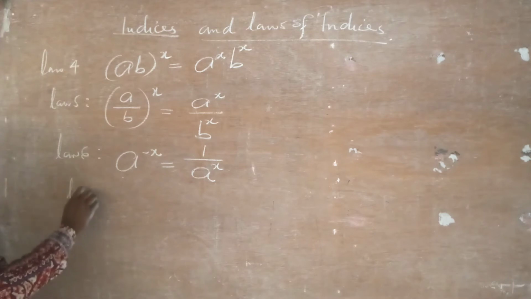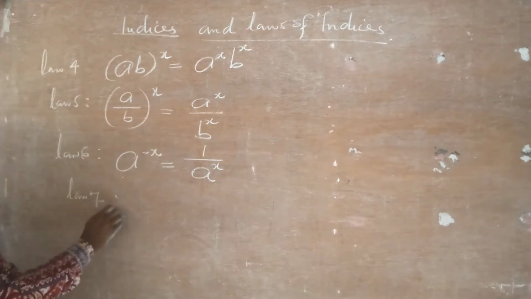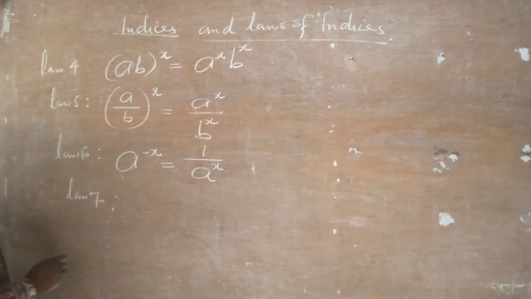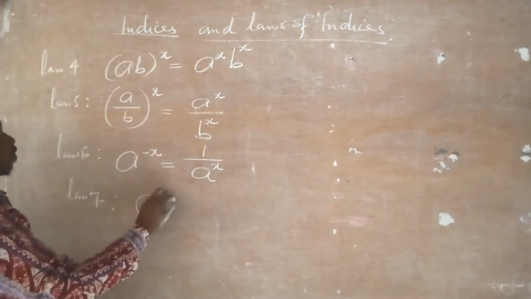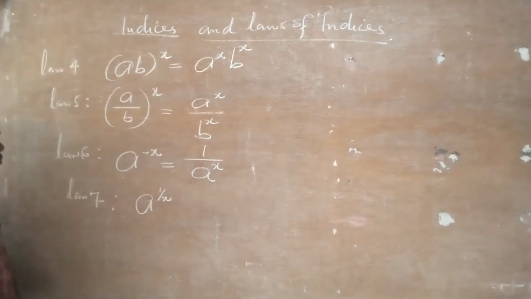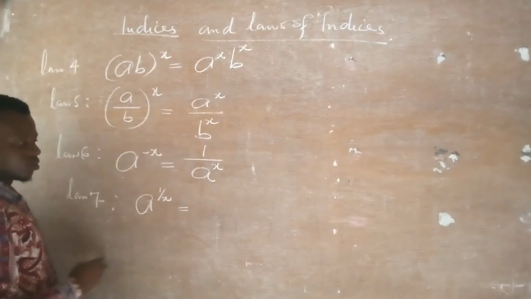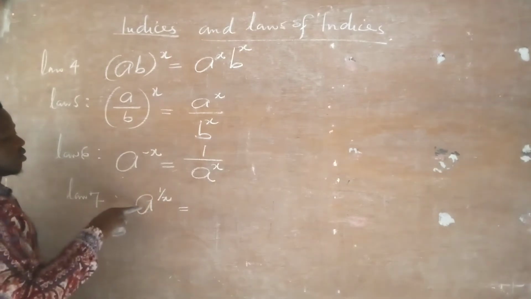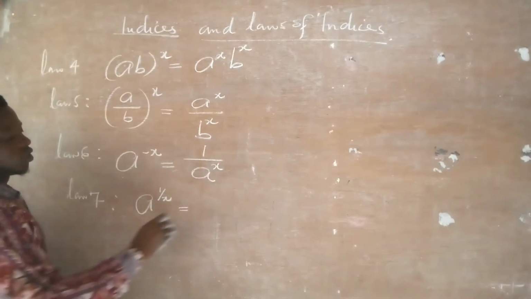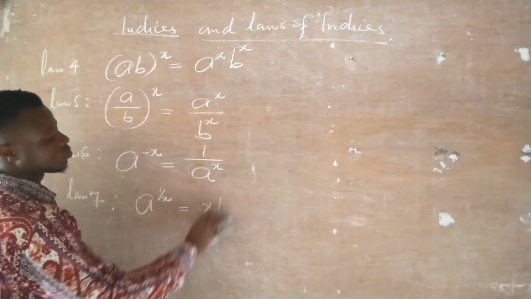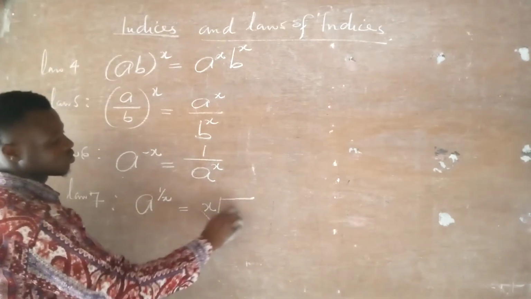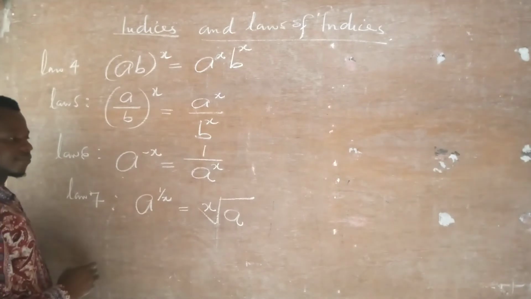Now law number 7 is trying to tell us, if I have a raised to the power 1 over x, this is called a root law. Now when you come to this law, this x here, which is the denominator of the fraction, is going to form a root to the base.